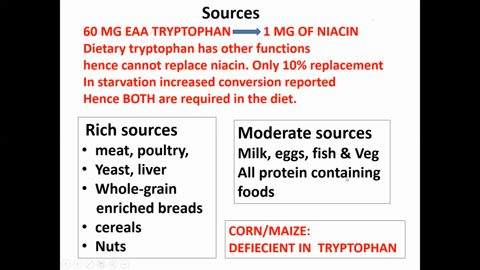Moderate in milk, egg, fish and vegetarian, all protein containing foods contain niacin. See deficient, कि कौन से food में नहीं है, corn or maize are deficient in tryptophan.